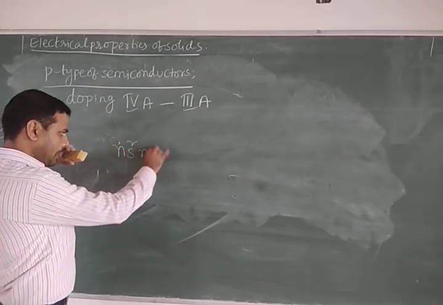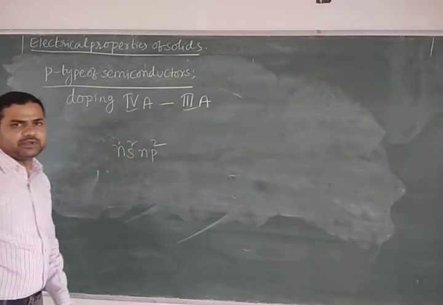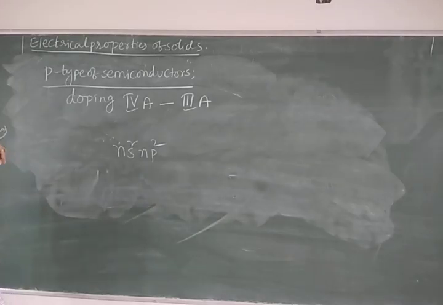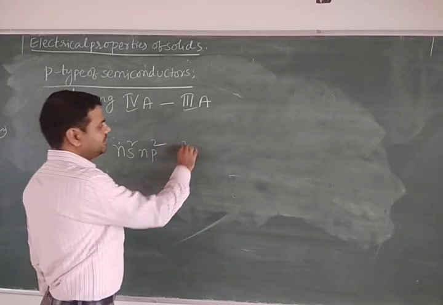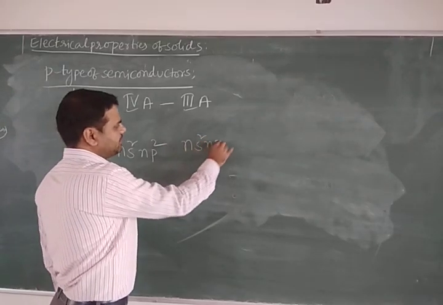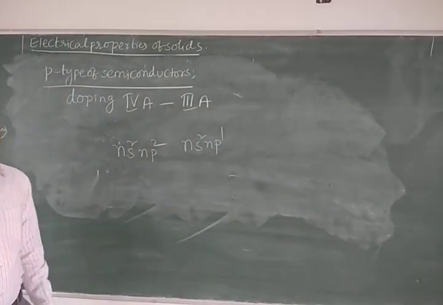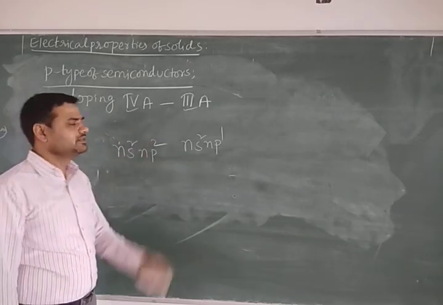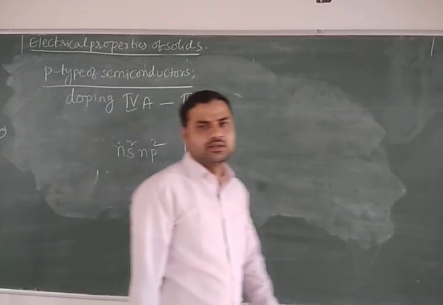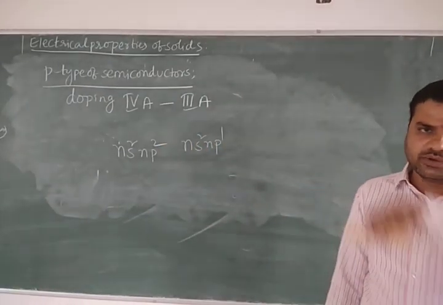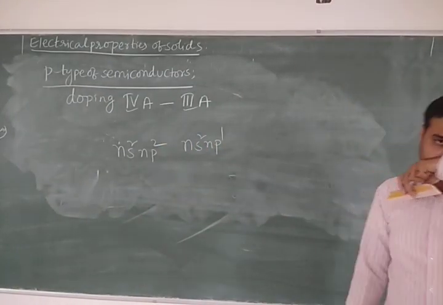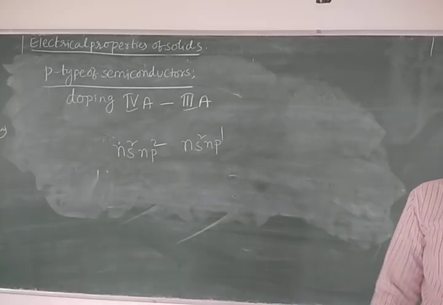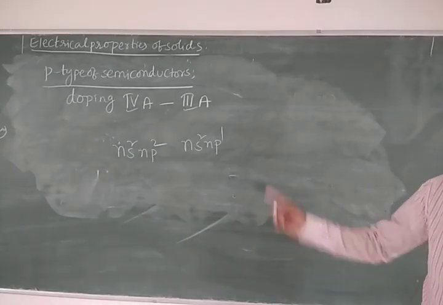ns2 np2. Right. And now the general electronic configuration of this one we are taking ns2 np1. So you see why I am writing this electronic configuration: for the 4th A group elements. What are 4th A group elements? You know what are the 4th A group elements? Right. So that is carbon, silicon, germanium, tin, lead, which come under 4th A.